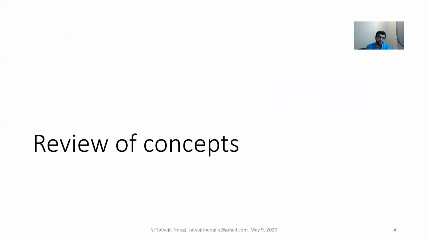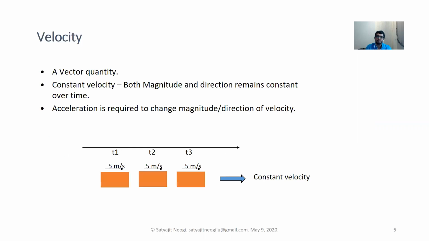So let's move on. To understand what the pseudo force is, we need to revise some of the previous concepts. I believe most of you are aware of these concepts, but let's revise them. And those who do not know or forgot about them will also get a chance to memorize them back. So velocity, as you all might know, is a vector quantity, and by vector quantity we mean that a quantity must have both magnitude and direction.